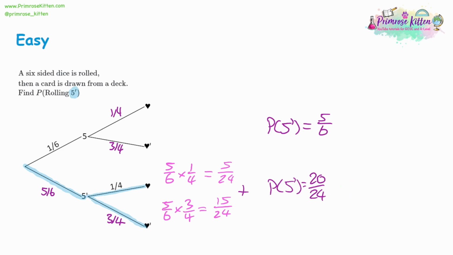Now, personally, I would probably suggest the 20 out of 24 answer because it just gives you all the possible outcomes. There are 24 possible outcomes. That's rolling 1, 2, 3, 4, and 6. It's all the other things in the deck of cards. So it gives you a better idea of how many events there are. Whereas the 5/6 is simplified, so we've lost a little bit of the information. That will be a theme going forwards where we're not necessarily going to be always simplifying the fractions because the unsimplified fraction gives us extra information, such as how many events there are and how many events we want.